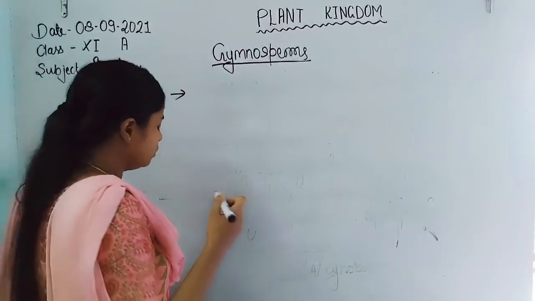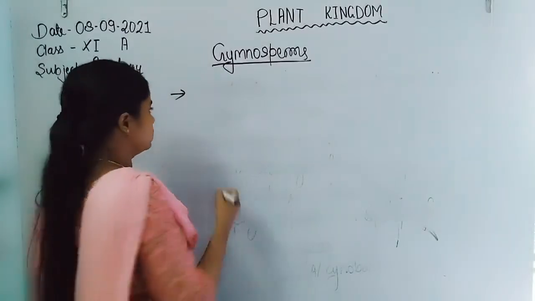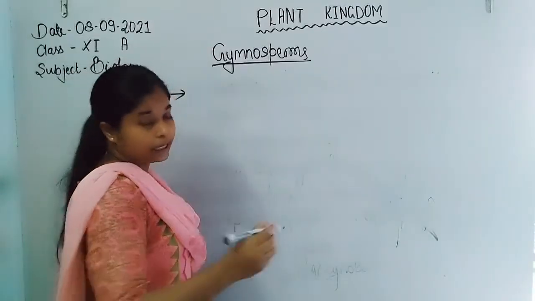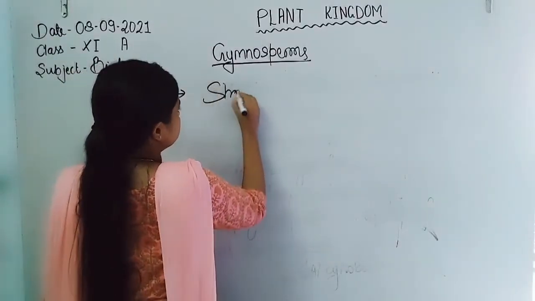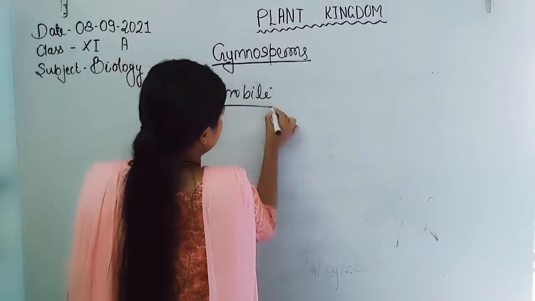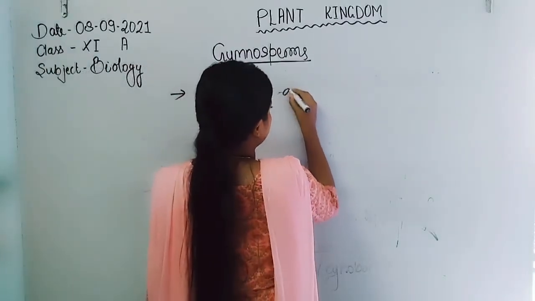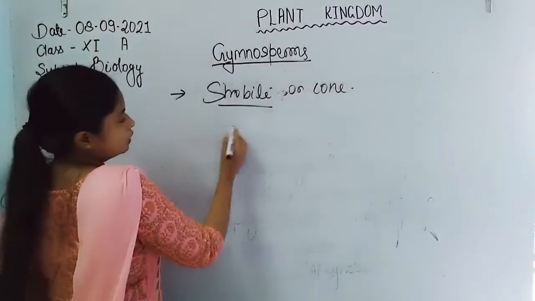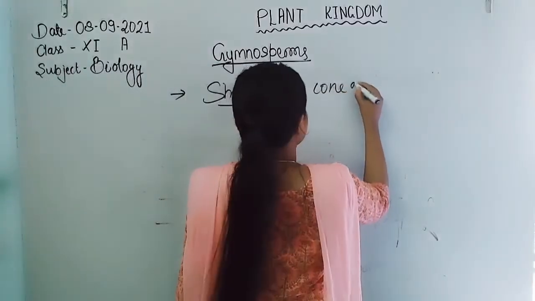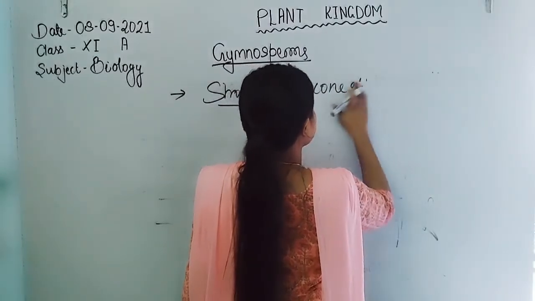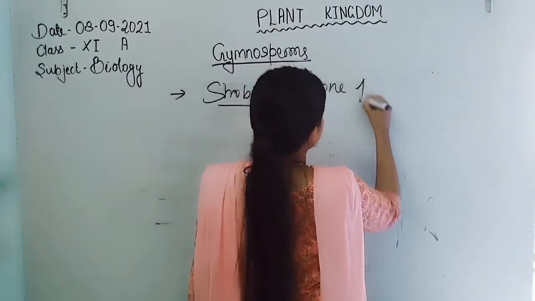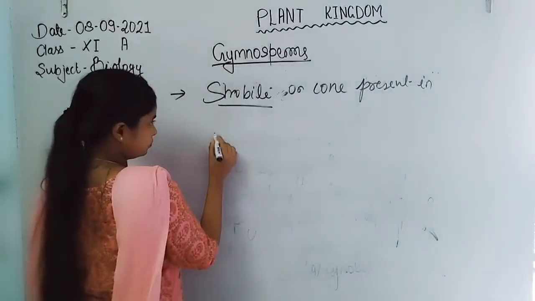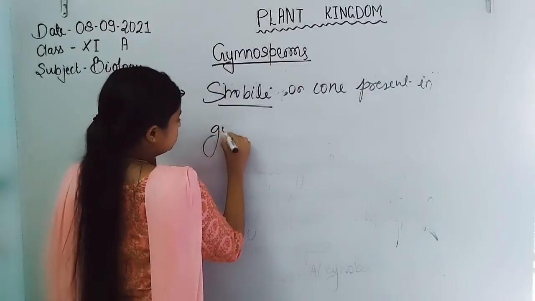Now, such organisms have two types of sporophylls, and strobili or cone get formed. Cone is present in gymnosperms.